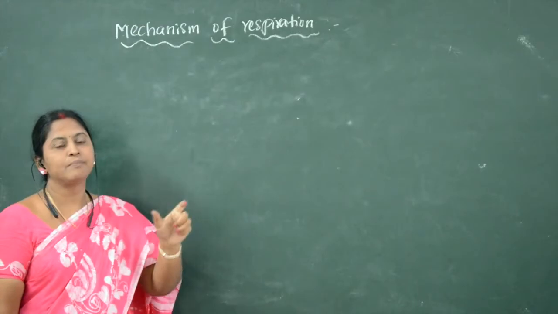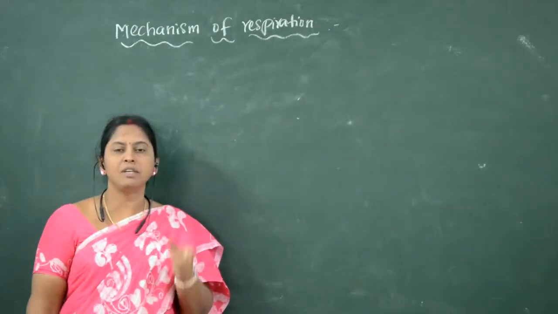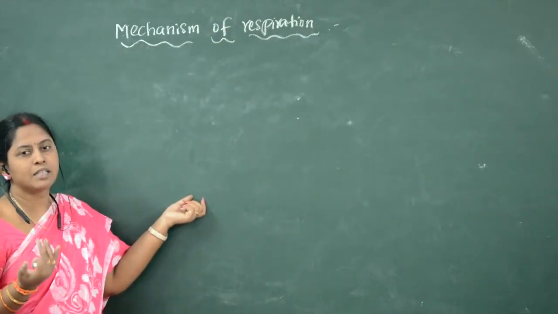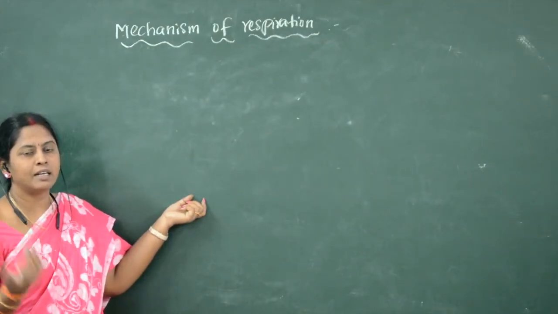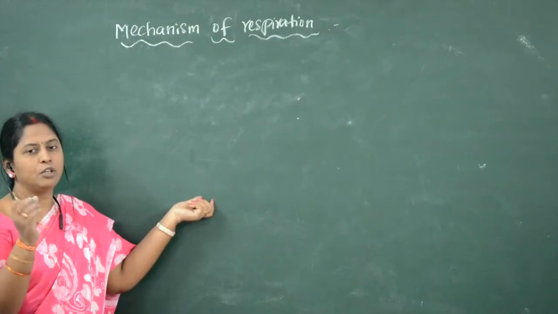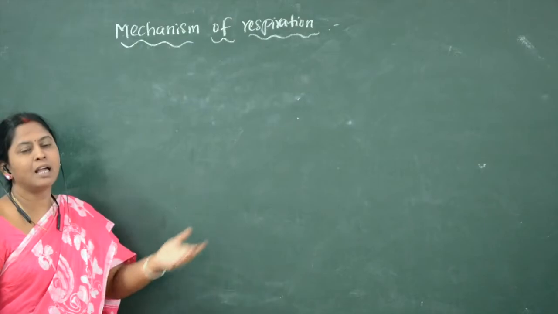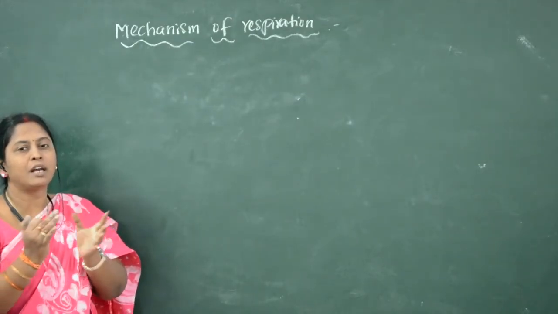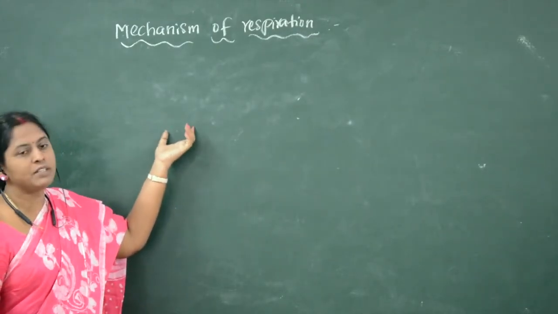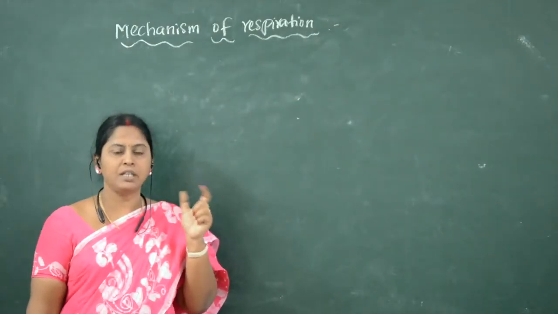And also I have said lungs are located in airtight chambers which are protected in such a way that dorsally vertebral column is present, ventrally sternum is there, on the lateral side ribs are present, whereas towards the posterior side we have seen a dome shaped structure called a diaphragm. So this makes the pulmonary pressure increase or reduce because of the thoracic cavity. So today we will see about the mechanism of respiration, how respiration takes place.